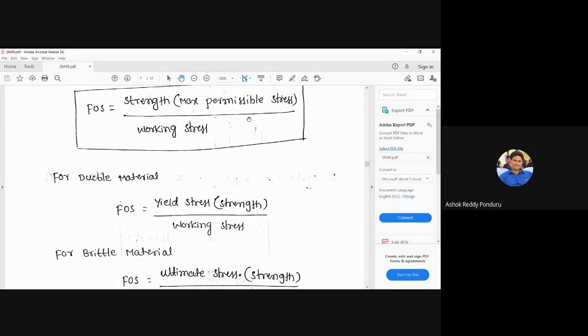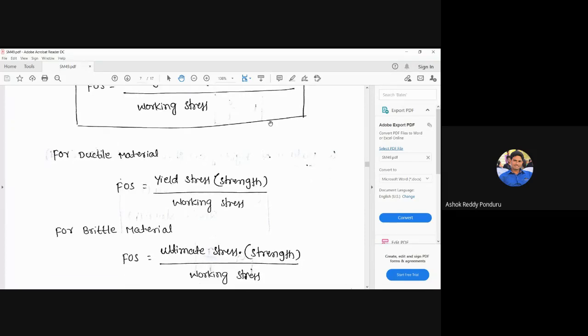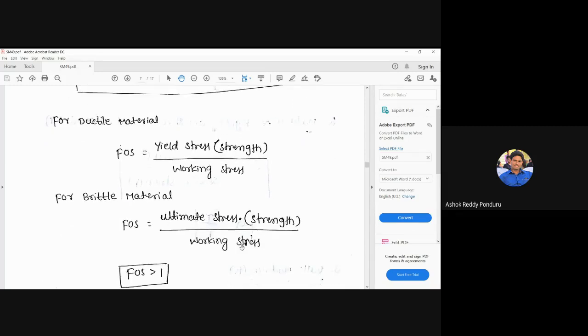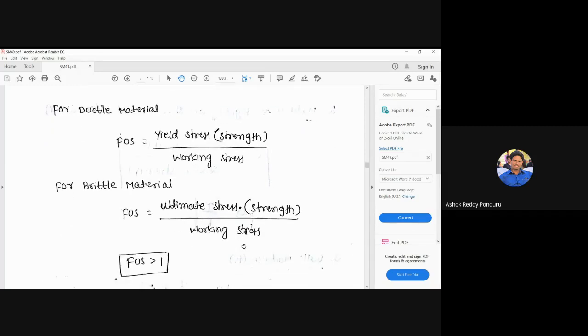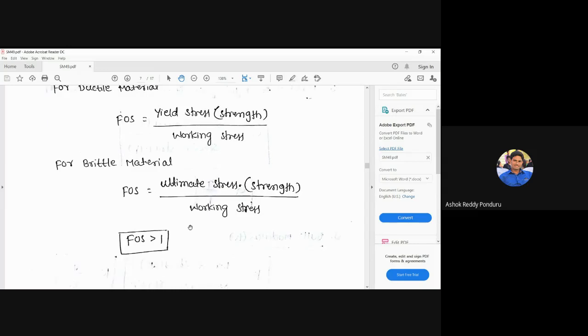Strictly speaking, that is not a stress here, that is the strength divided by working stress. For brittle material, as I already told, there is no yield zone. After the proportionality limit, it goes directly to the ultimate point, also called the breaking point. So for brittle material, it is ultimate strength divided by working stress. And FOS should always be greater than 1.